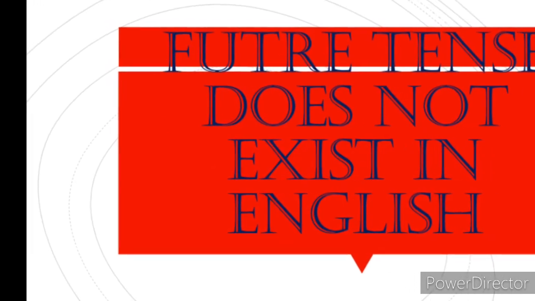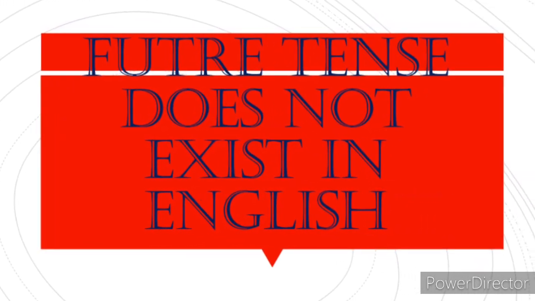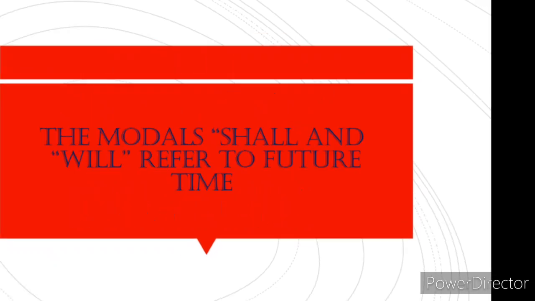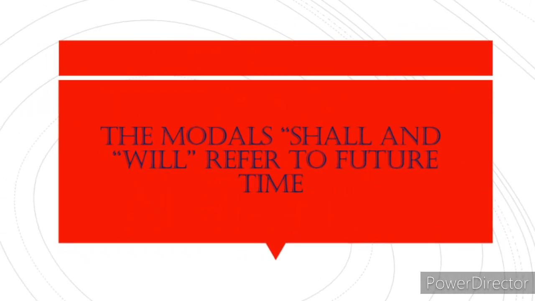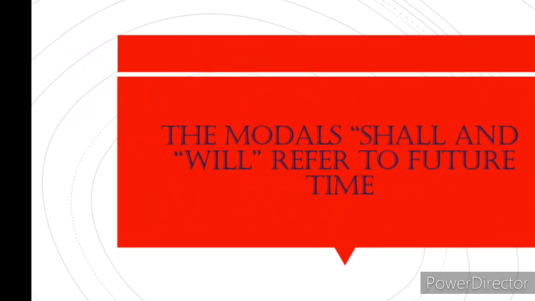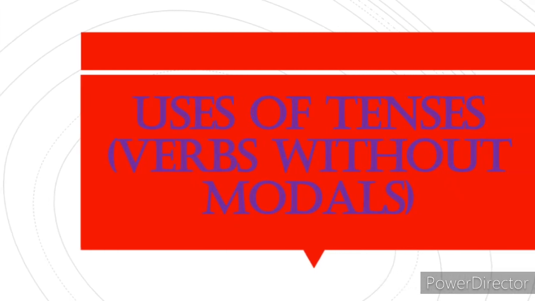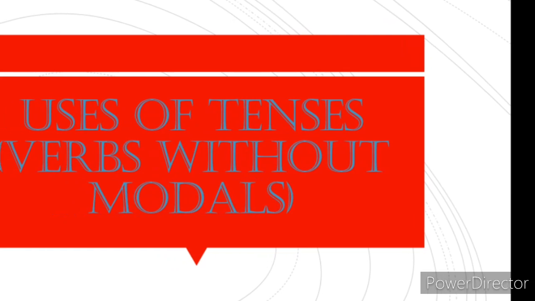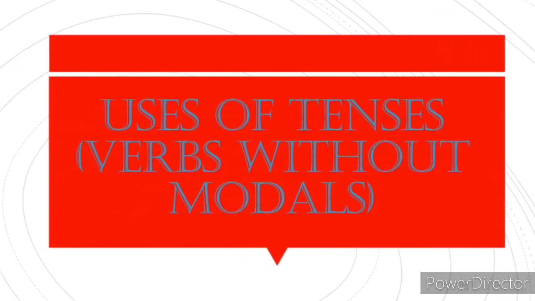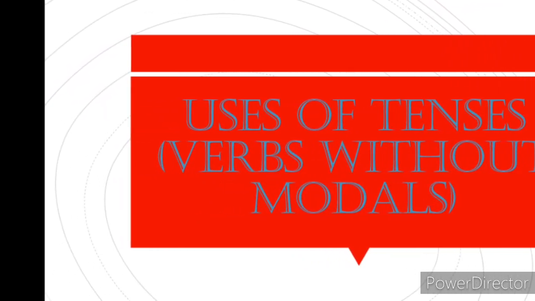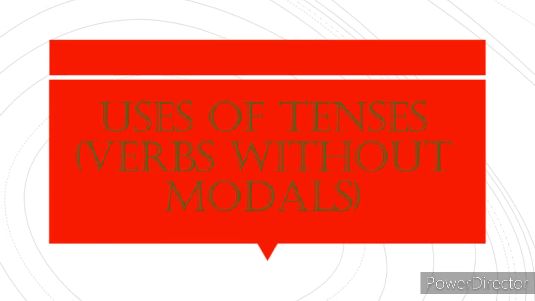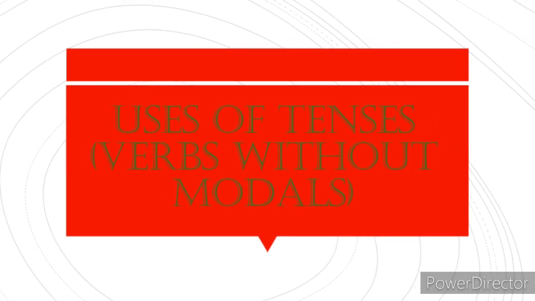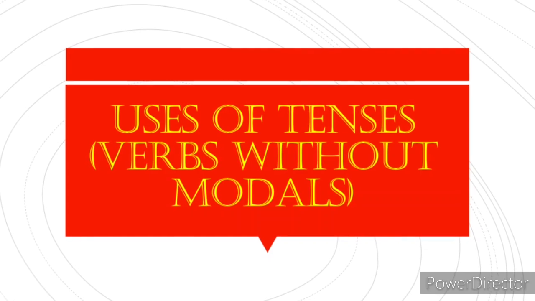I shall go tomorrow. Tense is present but time is future. They can go tomorrow. Tense is present but time is future. They may go tomorrow. Tense is present, time is future. He is going tomorrow. Tense is present, time is future. I am going to read a paper next month. Tense is present but time is future. So, through these examples, it is clear that future time can be expressed in many ways.